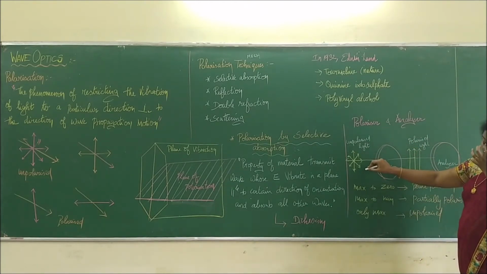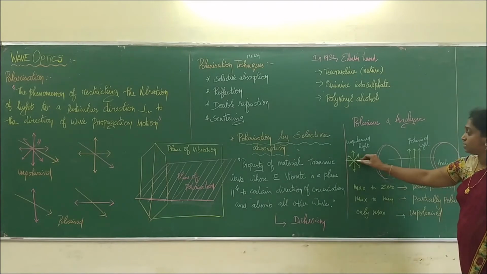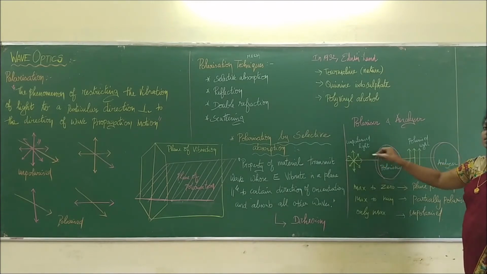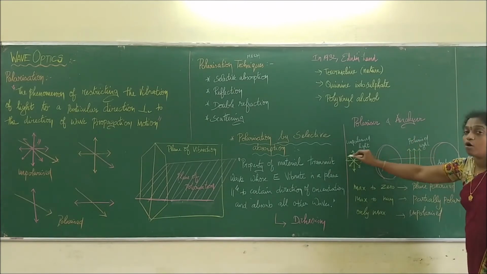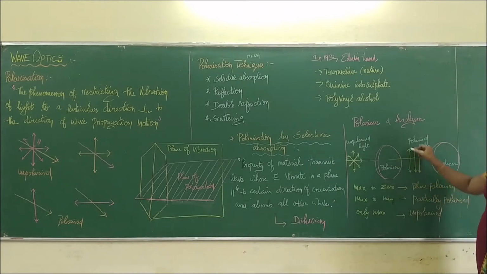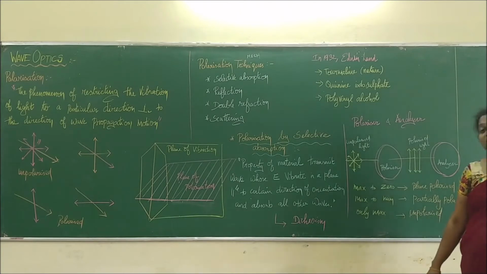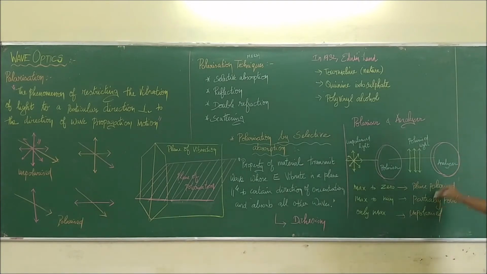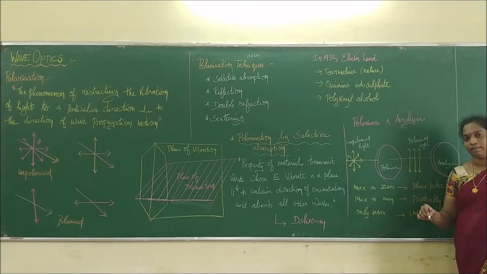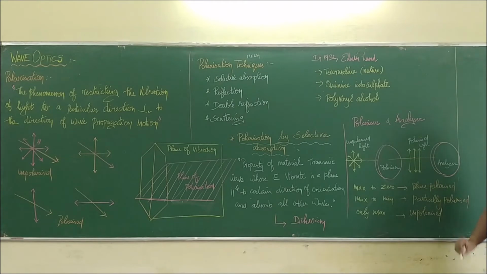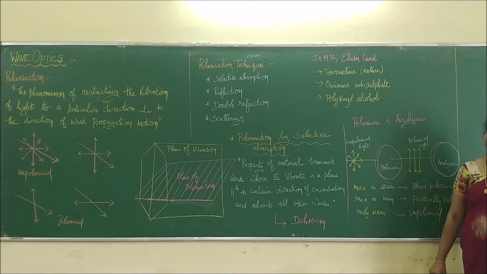This is unpolarized light, and this is the direction of propagation. When this unpolarized light falls on a Polaroid or polarizer, it restricts all the directions of vibration and allows only one direction. When this is viewed through another polarizer, which we call the analyzer, the intensity is maintained uniformly. When this analyzer is rotated to 90 degrees, if you are not able to see the light, then the light coming out of the polarizer is said to be plane polarized light.